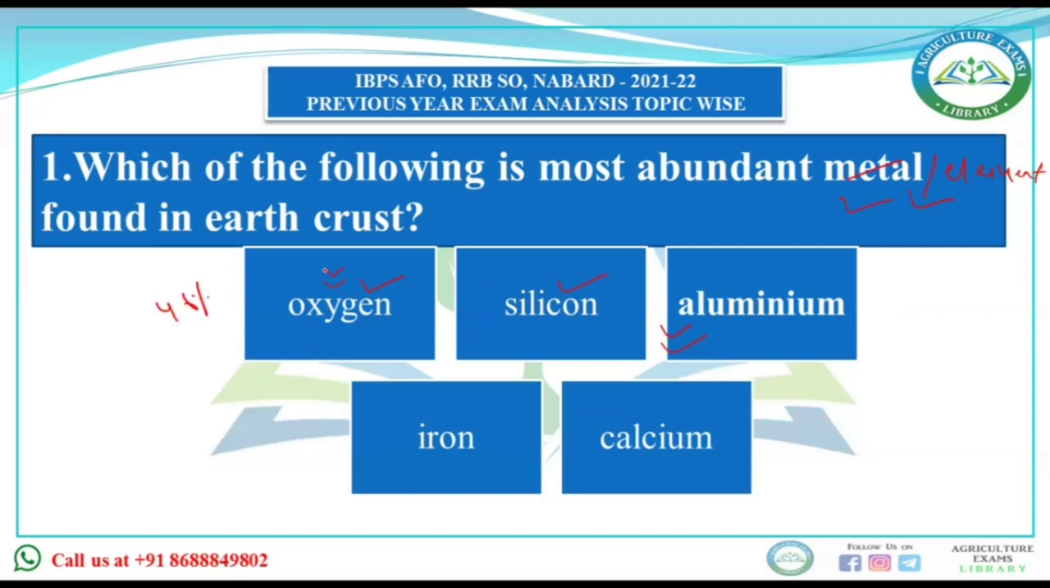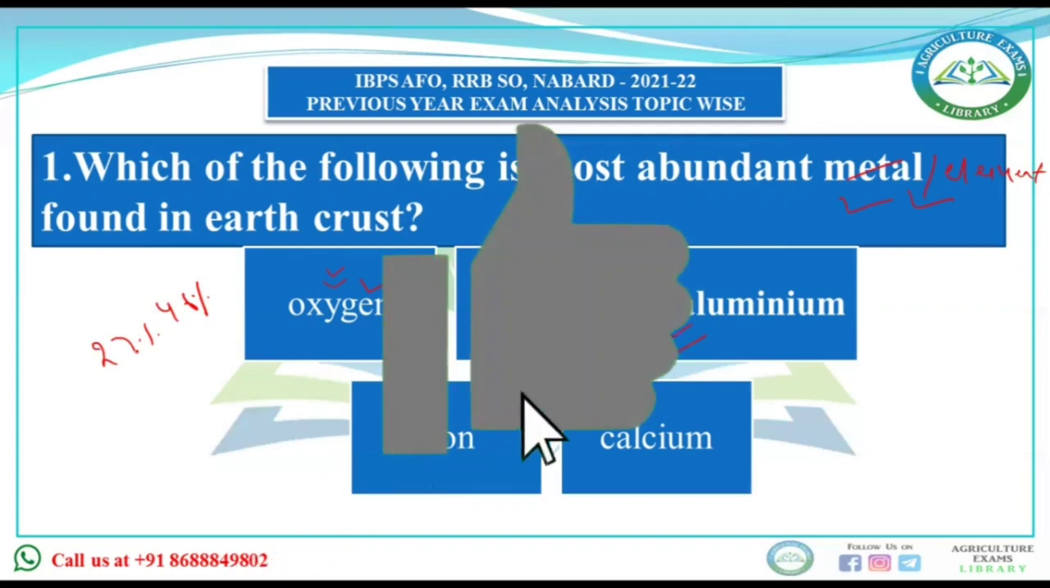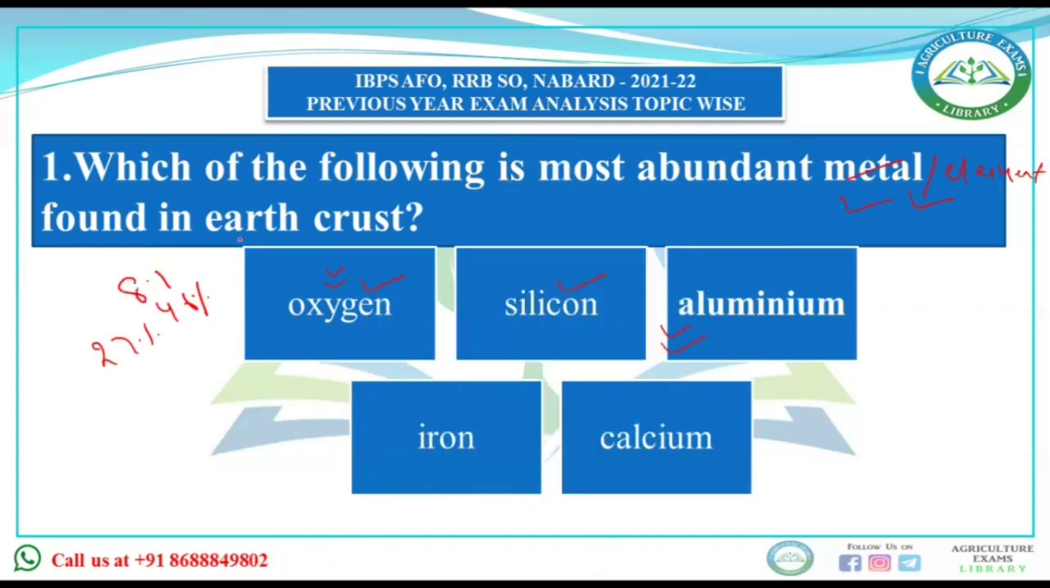After that there is silicon, which is 27%. After that aluminum, that is 8.1%, then iron 5%, and then calcium, that is 3.6%. This is in decreasing order: oxygen, then silicon, then aluminum, then iron, then calcium. But the question is asked about the metal, and in this list metal starts from aluminum, so aluminum will be our answer.